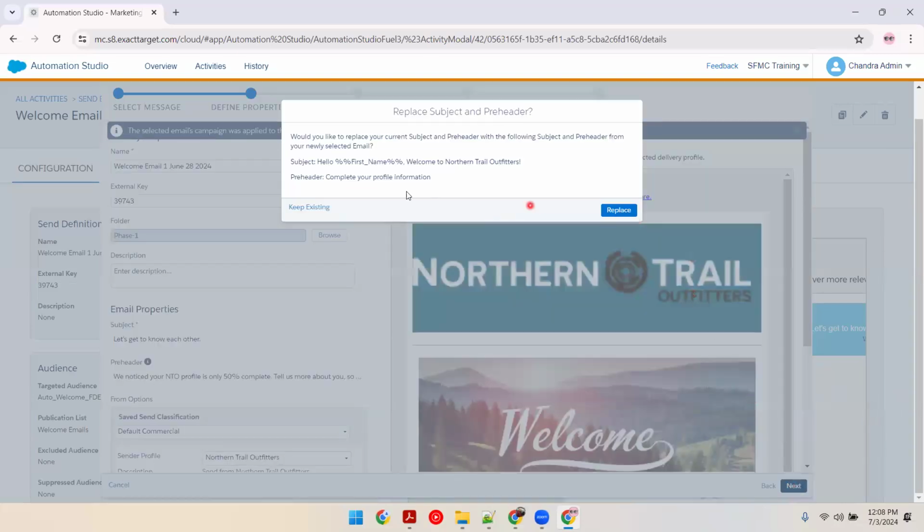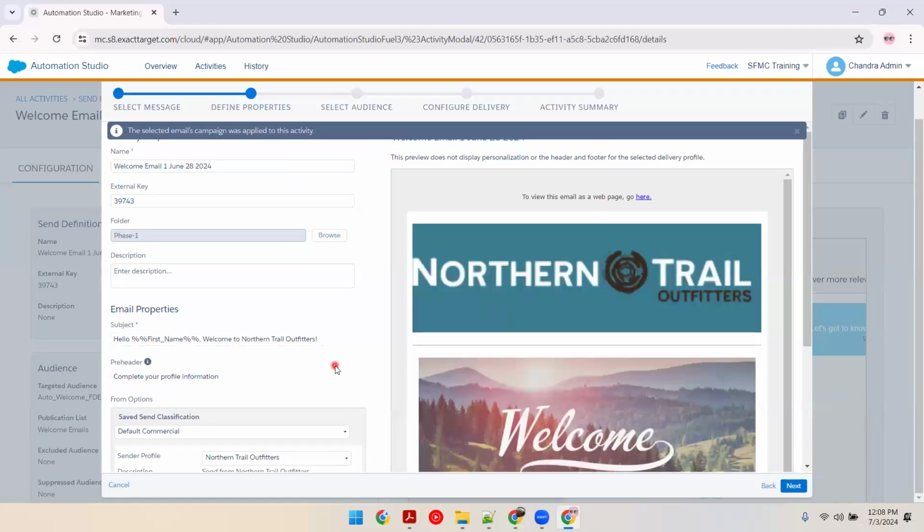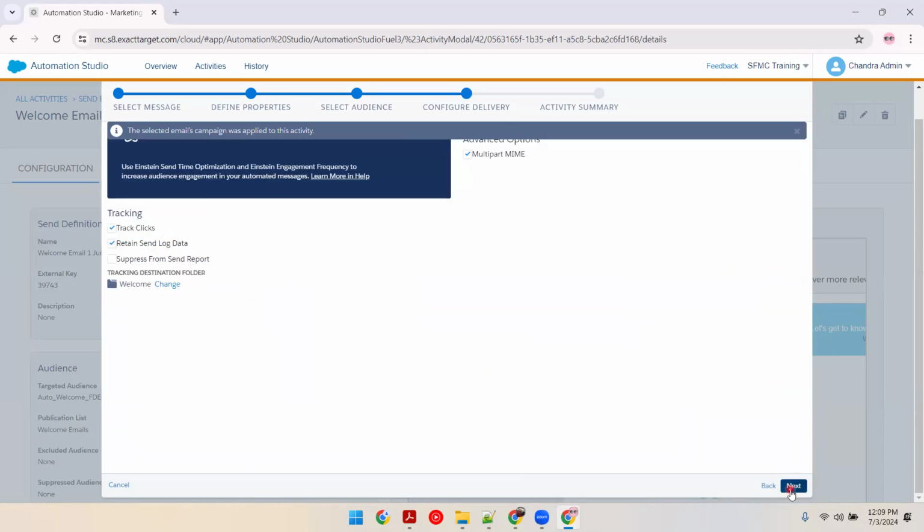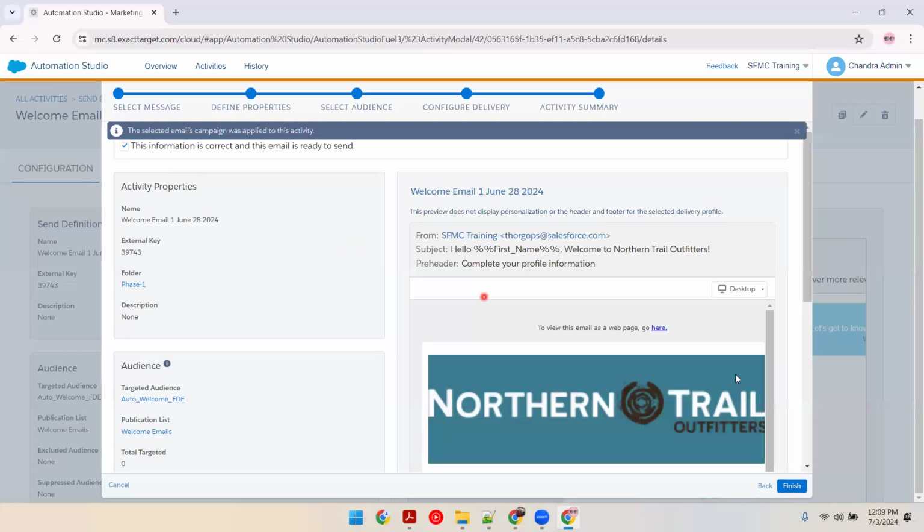Now you can see it asks: would you like to replace your current subject line and pre-header with the following pre-header and subject line? Correct, you're right. Now it is updated. Master DE, this is correct. Auto welcome DE, welcome emails as the publication list, this is also correct. Folder is correct. Next, and then finish.